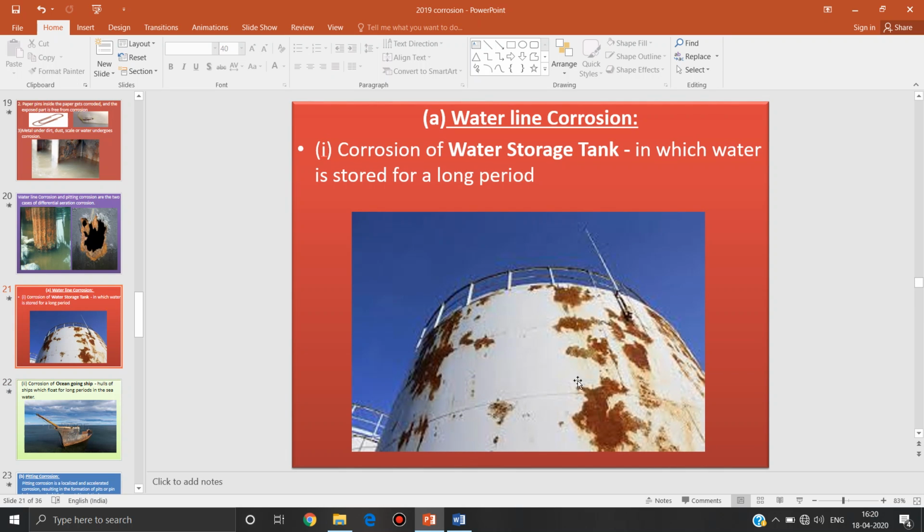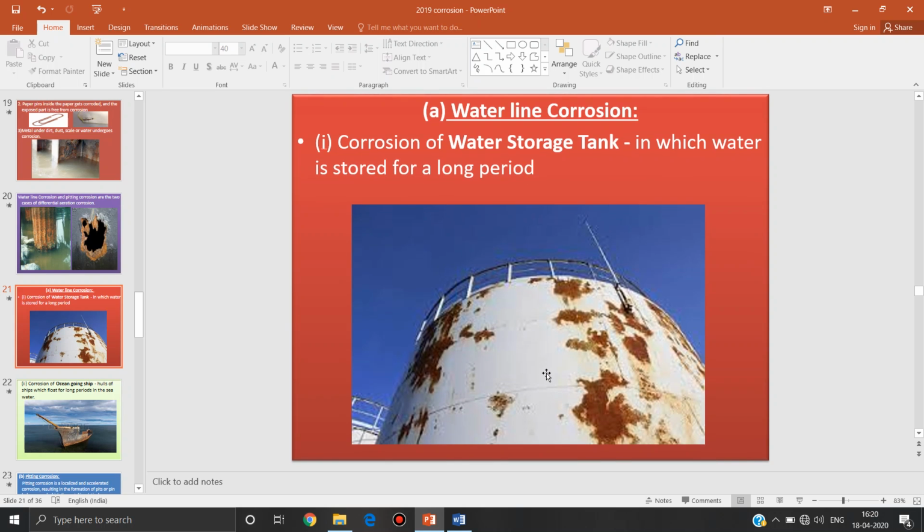Even in a water tank, one brown line can be observed above the water level. This is called waterline corrosion.